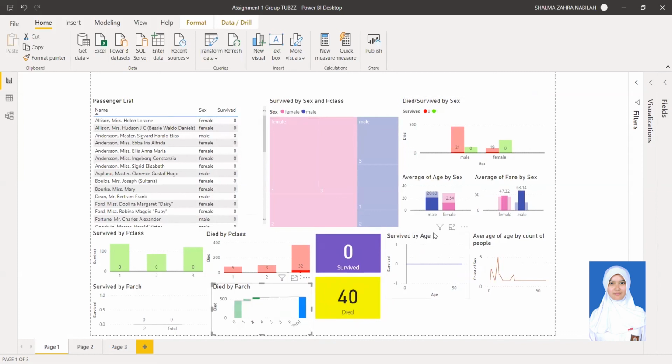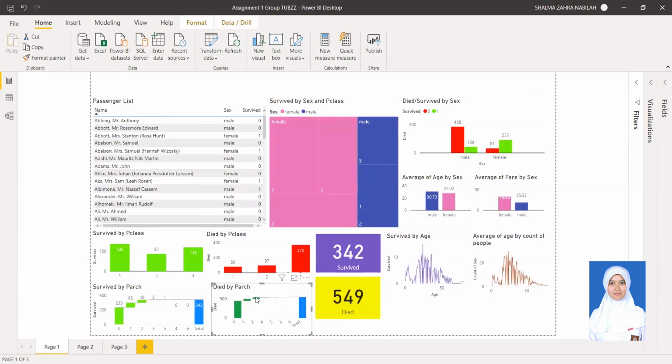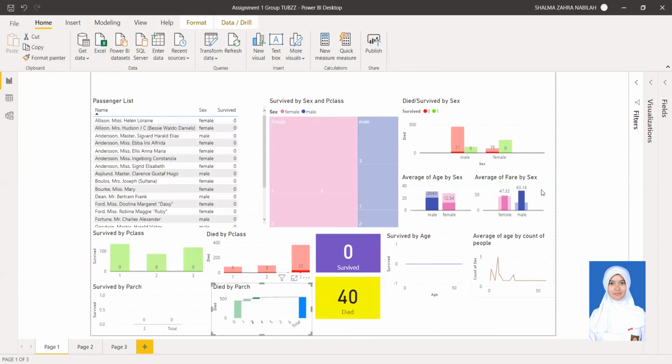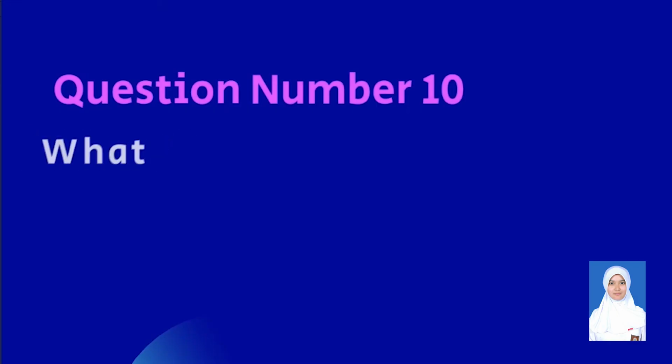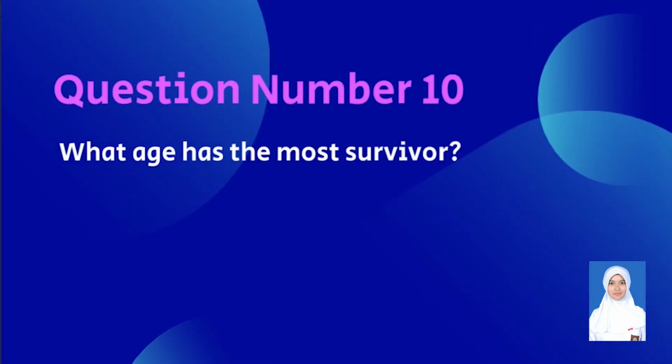There are 40 people, 21% of male and 19% of female. And the average age of the male is 20.63 and for the female is 12.54.